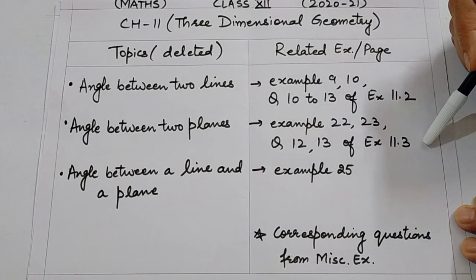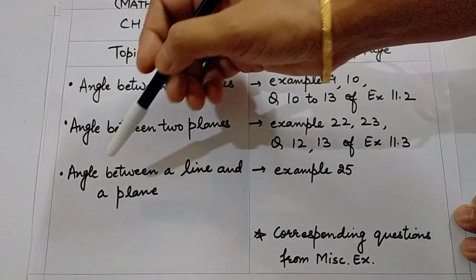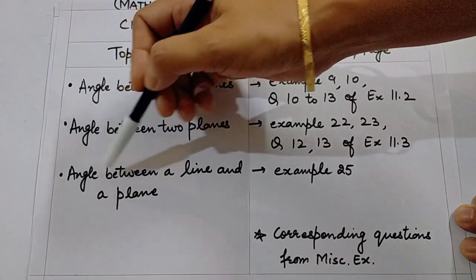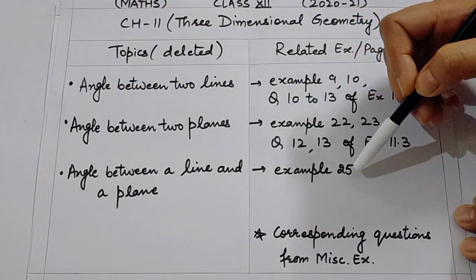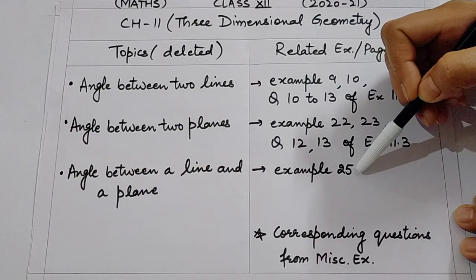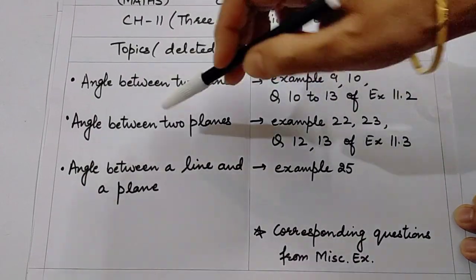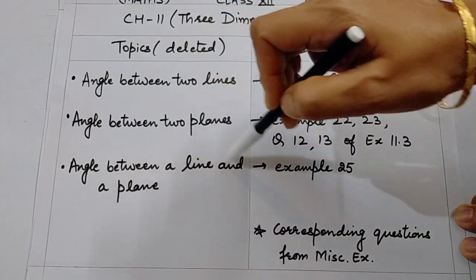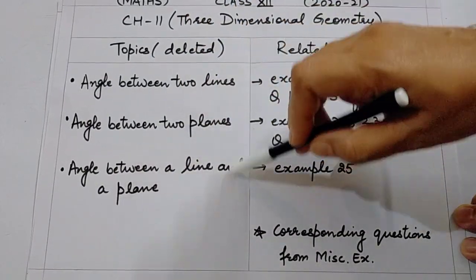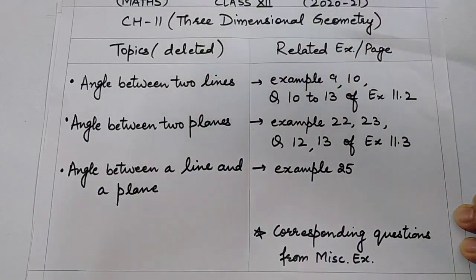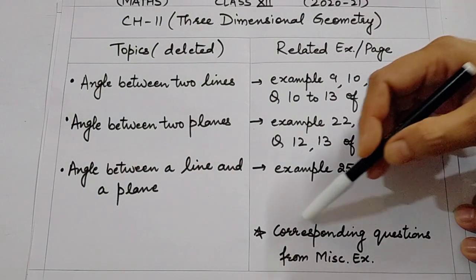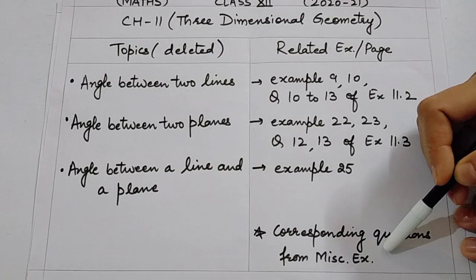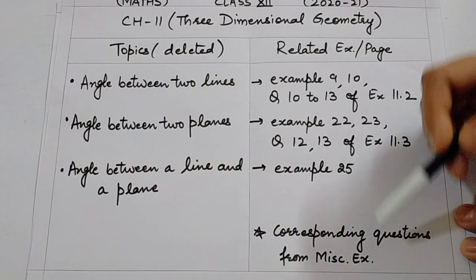Please mark these questions in your book so that you need not be doing it. And the last topic deleted from this chapter is angle between a line and a plane. Corresponding question is example 25. Angle between two lines, angle between two planes and angle between a line and a plane. So you can simply see all the angle formulae from the three-dimensional geometry have been ticked off. And the corresponding questions from miscellaneous exercise automatically are deleted.